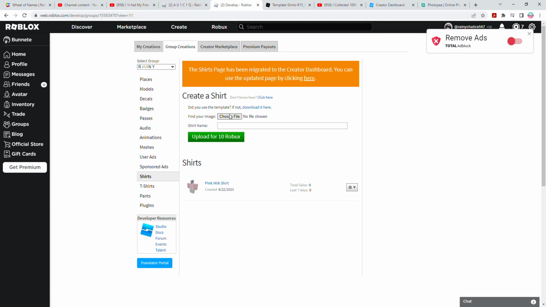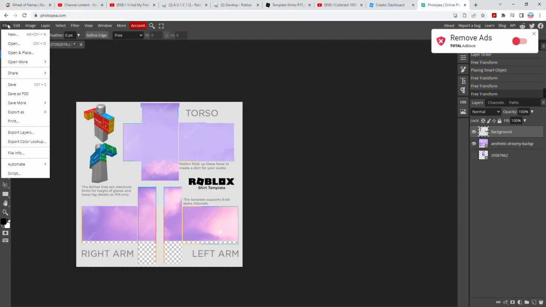Go to develop back, choose file. And yeah, let me find it. So, please tell me I did save it. But if it didn't work like me, just do it again.